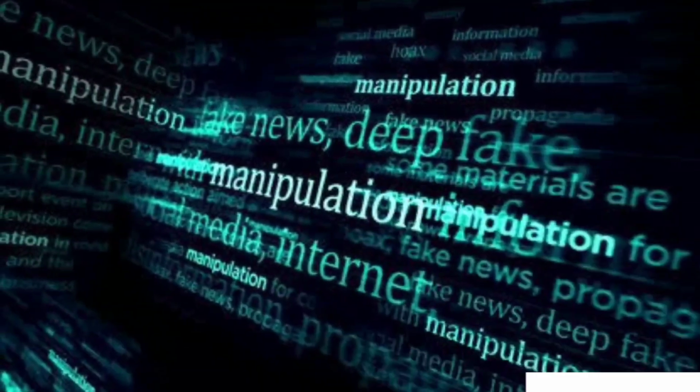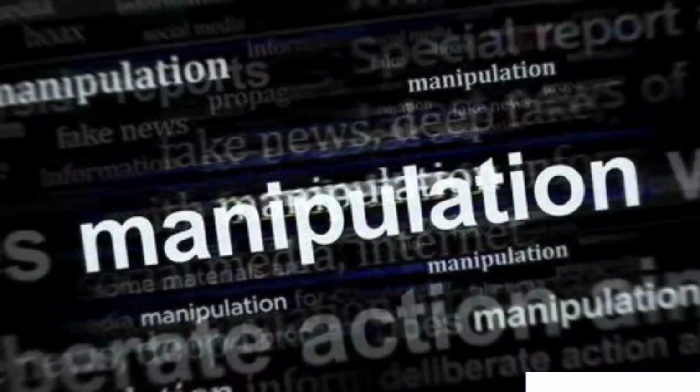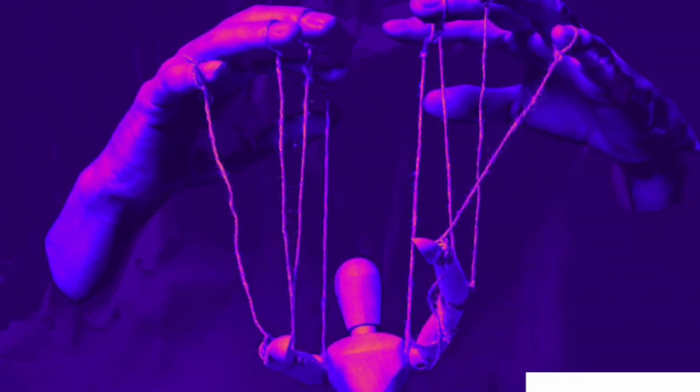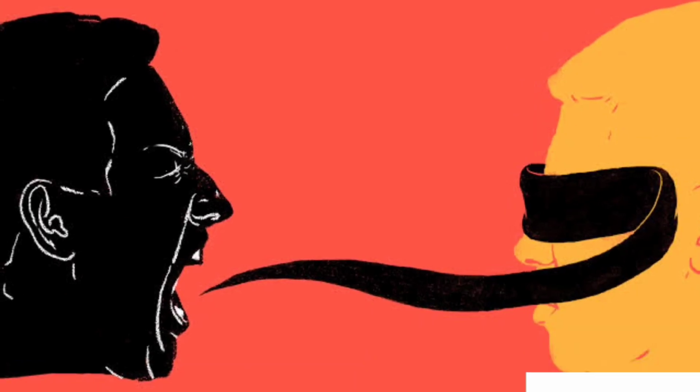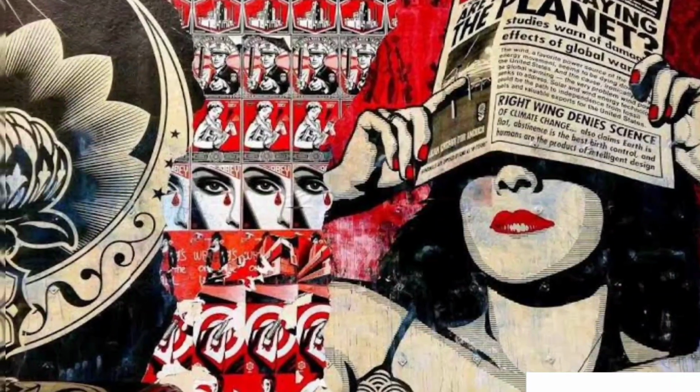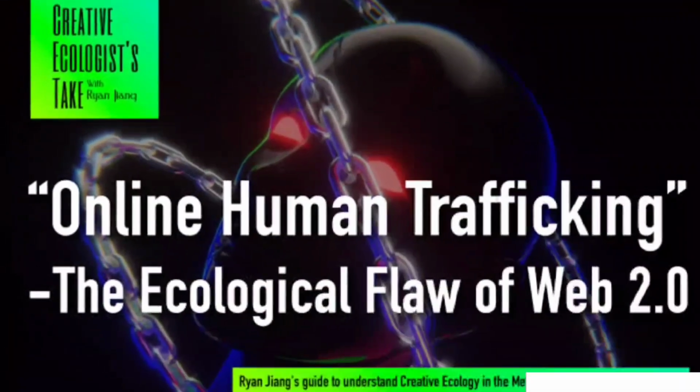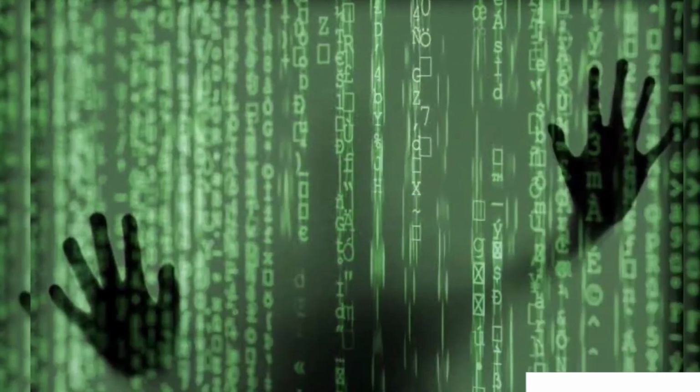Five, undermining trust and credibility. Social media platforms can also be used to undermine the trust and credibility of legitimate sources of information, such as news outlets, experts, or institutions. This can be done by spreading false or misleading claims about these sources, by creating fake accounts or websites that impersonate them, or by using techniques such as deepfakes or doctored images to manipulate their appearance or speech.